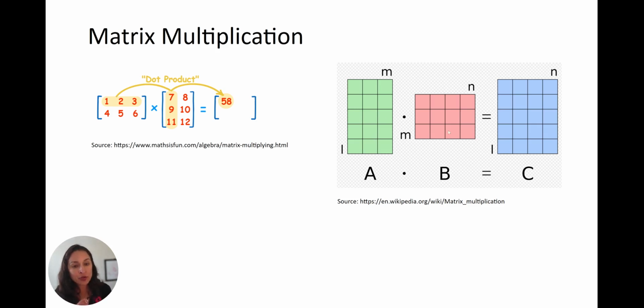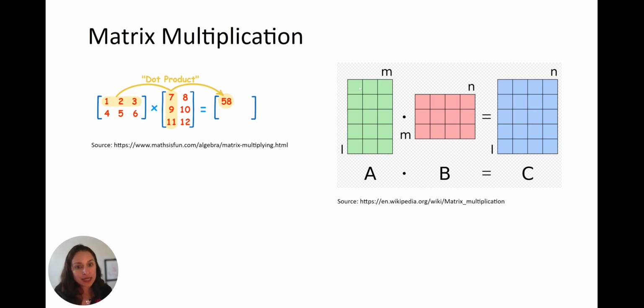Now, the key concept that you need to understand is how the shape of a matrix changes when you multiply two matrices together. You can see that for this to work, the number of columns in the first matrix has to equal the number of rows in the second matrix, because otherwise you won't be able to match all of the numbers to get to this final dot product.